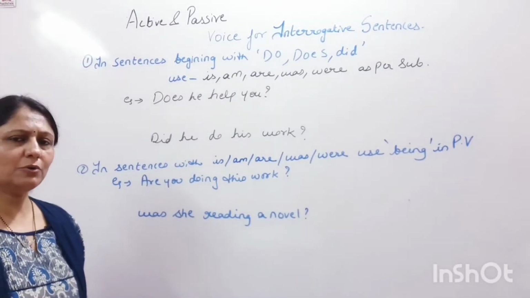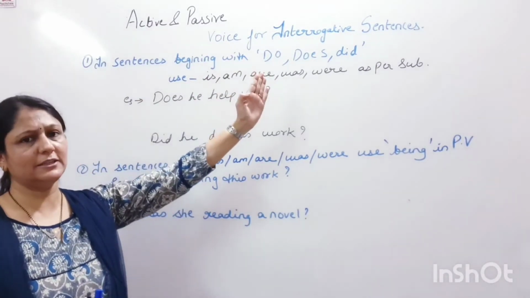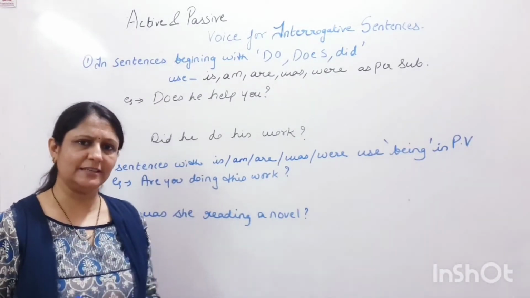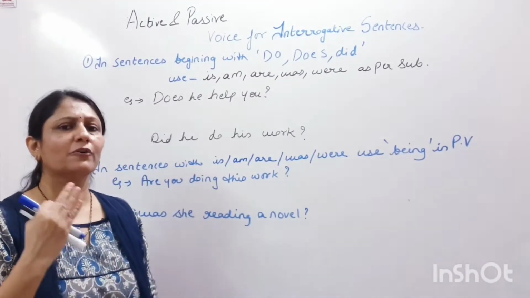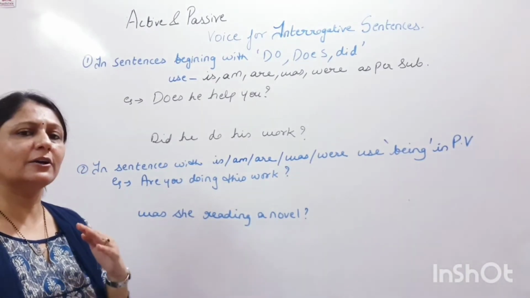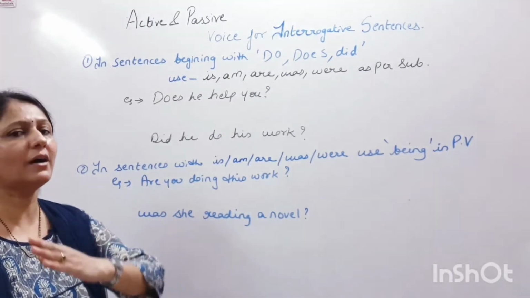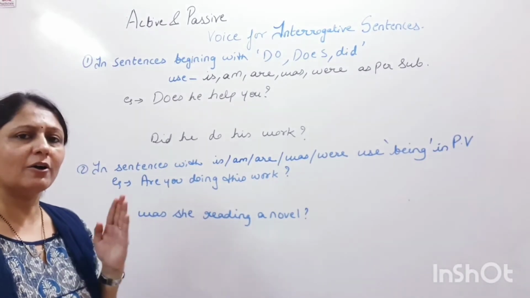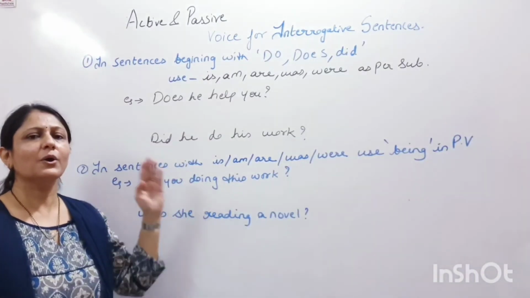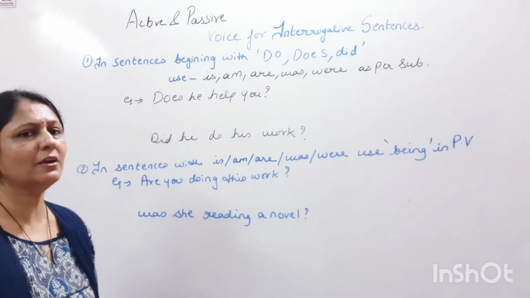Okay, now we are going to study the rules of active and passive voice for interrogative sentences. As we all know, what are interrogative sentences? Any kind of sentence that asks us a question is known as an interrogative sentence. But it is not necessary that all interrogatives start with W words like what, when, where, how. No, helping verbs are also used to make interrogative sentences. So there are different rules when our interrogative sentences start with different helping verbs.